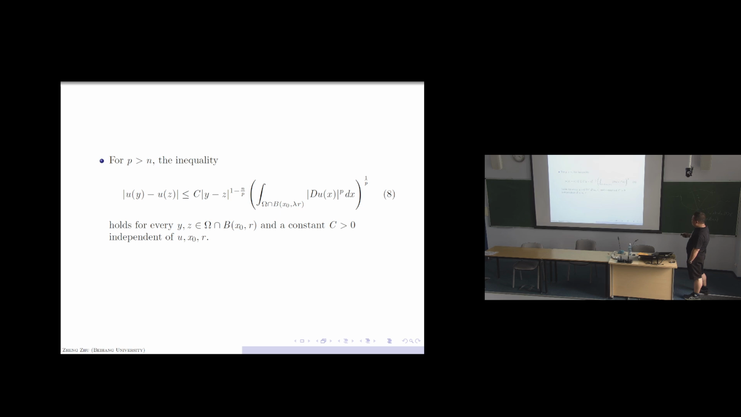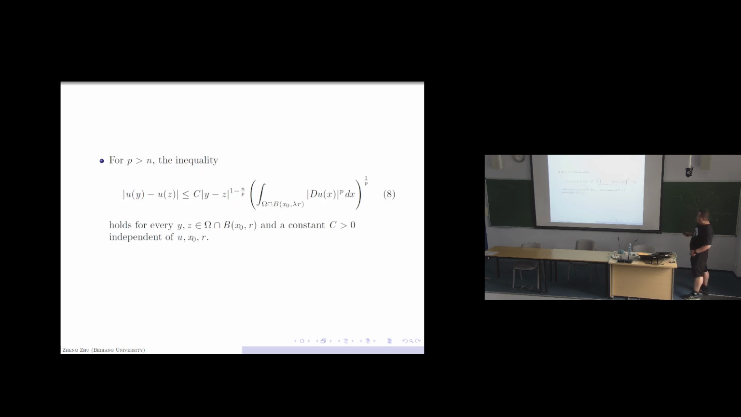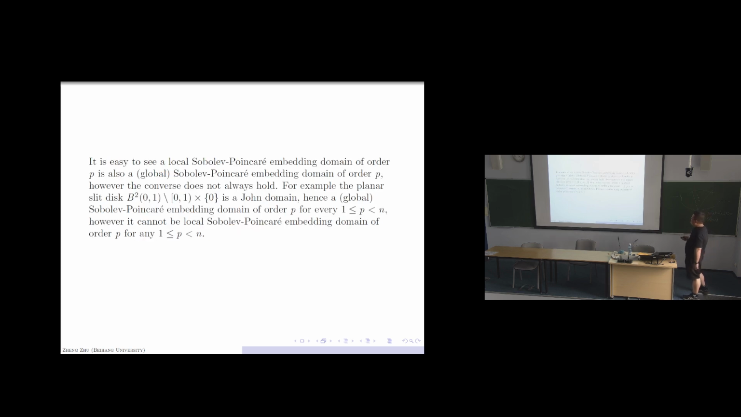And for P larger than n it is similar. Okay, and it is easy to say a local Sobolev-Poincare embedding domain mustn't also be a global one, since here we can take the radius of the ball large enough to contain the full domain. But the converse is not sure.